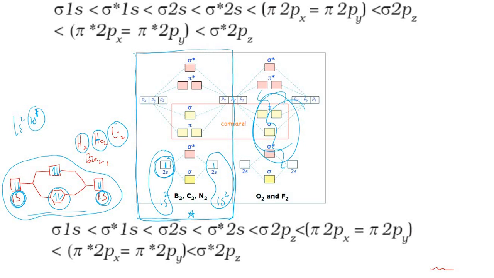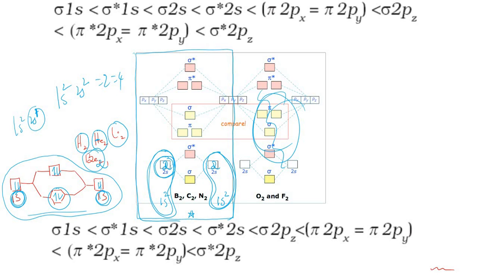So like that only, after lithium molecule formation, if I go with beryllium, then this 2s will have 2 electrons here. In case of beryllium, the electronic configuration is 1s2 and 2s2, because Z is equal to 4 for that atomic number. But I am speaking with respect to the beryllium molecule, so on this side there would be 4 electrons and on this side there would be 4 electrons.